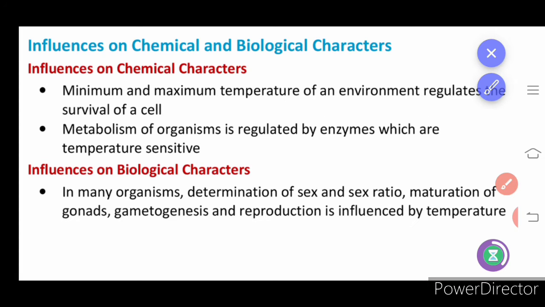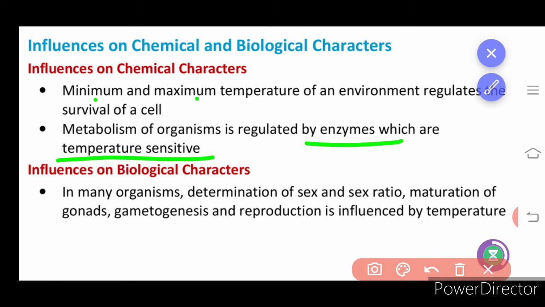Next we have the influences on chemical and biological character, that is, the influence of temperature. Minimum temperature or maximum temperature is not good, so it should be the optimum temperature. Optimum temperature helps the enzymes work properly, because enzymes are temperature sensitive. Then biological characters: determination of sex, sex ratio, maturation of gonads, gametogenesis, and reproduction are influenced by temperature.